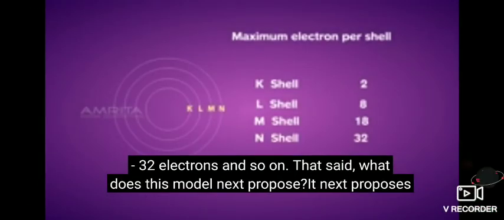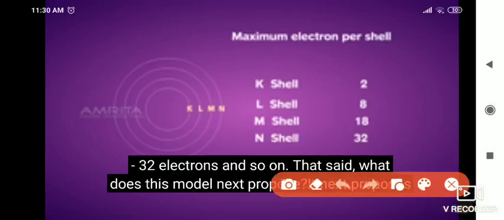So how are they finding how many electrons are there in the K shell? They just told you that the formula is 2n squared. If the number of the shell is first, the K shell, then 1 squared is 1, and 1 times 2 is 2. So how many electrons are there in the K shell? 2 electrons.